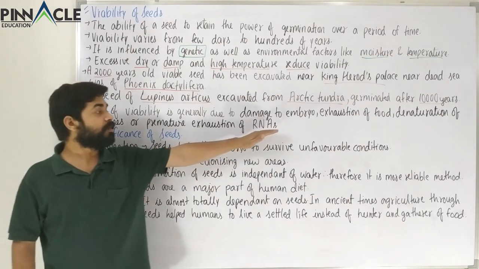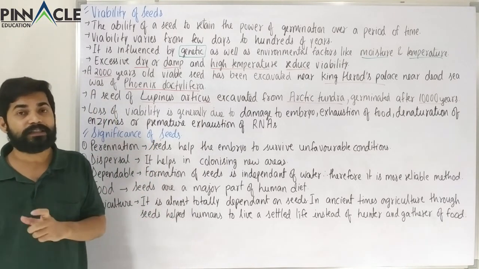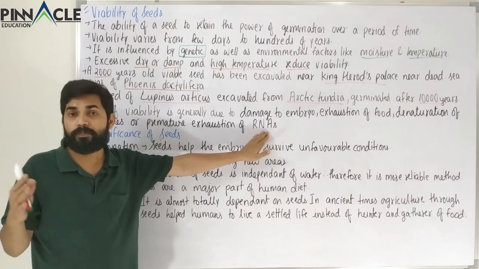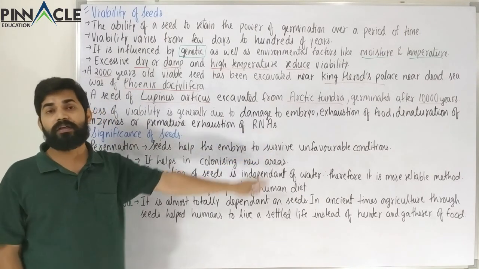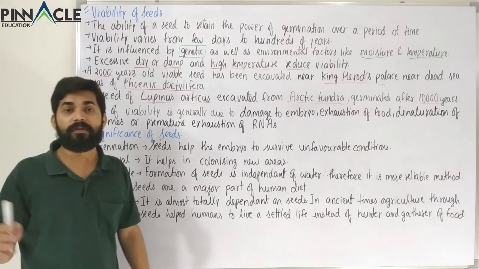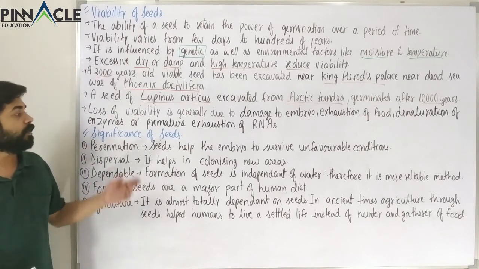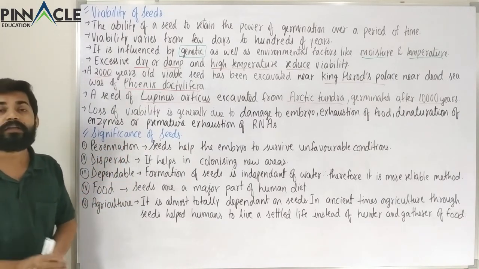We will study about this exhaustion of RNAs in very detail in our genetics chapter. But here we just have to know that a seed requires RNAs to make proteins. If RNAs get exhausted, it won't be able to make proteins, and therefore the seed will not be viable, or the seed will not be able to germinate. Now we come to the significance or benefits or the importance of seeds.